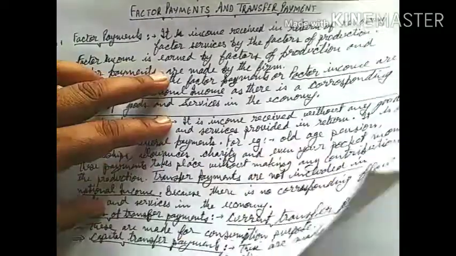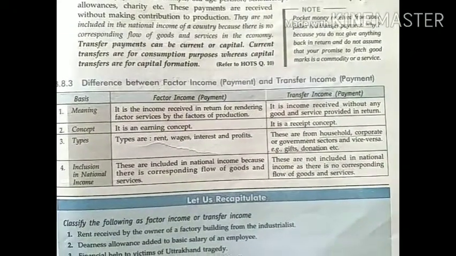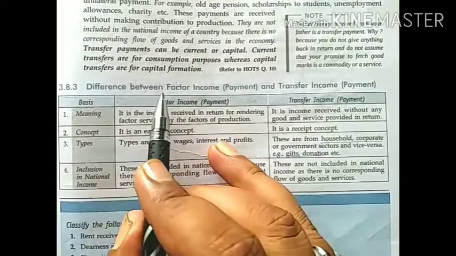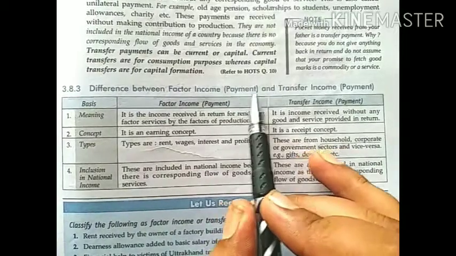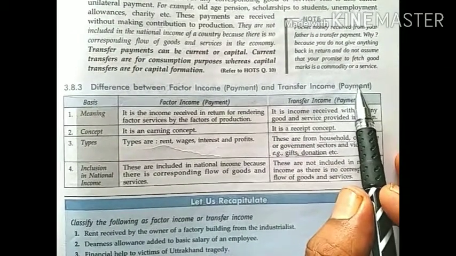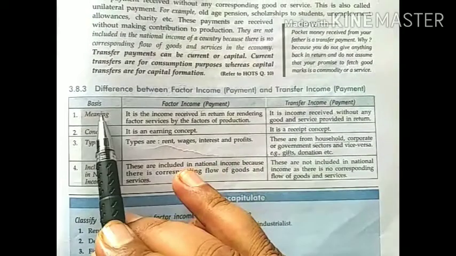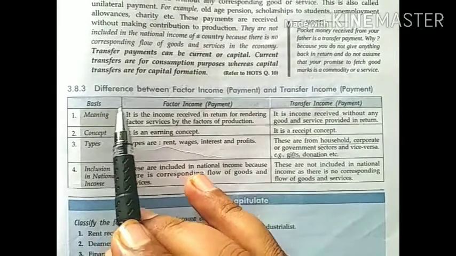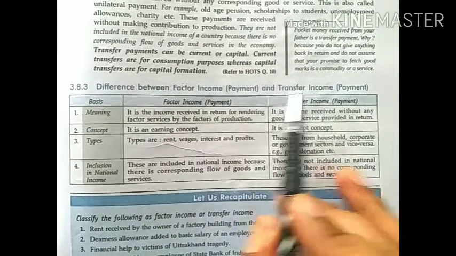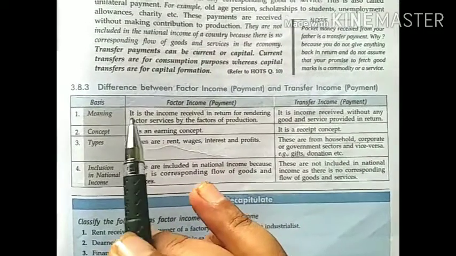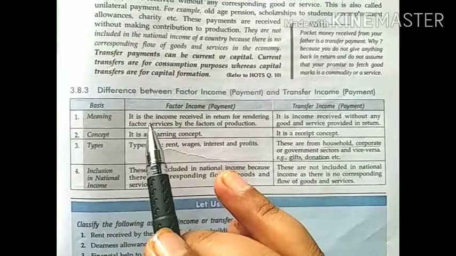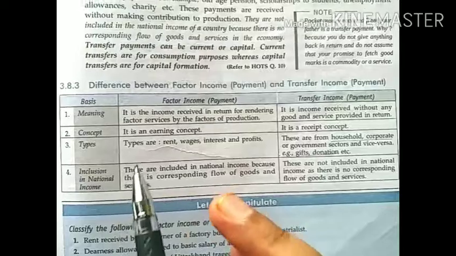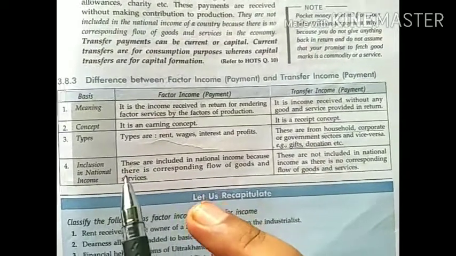Now students, we will make the difference between factor income or factor payment and transfer income or transfer payment. While you get a question regarding differentiation between factor income and the transfer income, if you are getting this question for 3 marks, then please write at least 4 points for 3 marks.